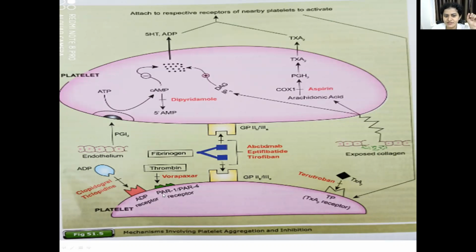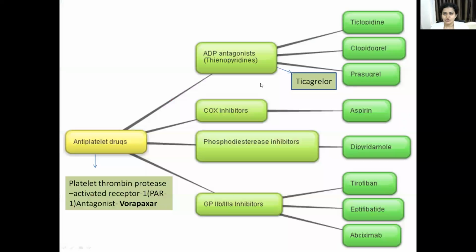The last group is Vorapaxar. It is a recently developed drug that inhibits the binding of factor 2, thrombin, to protease activated receptor 1 and protease activated receptor 4, which are present on the platelets. So remember this cycle. You will easily understand the mechanism of action of these drugs. So this is in general antiplatelet drugs.